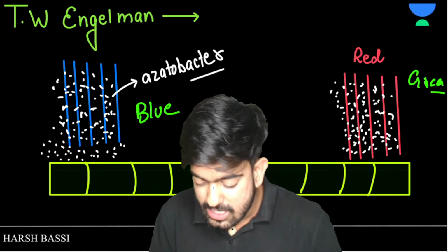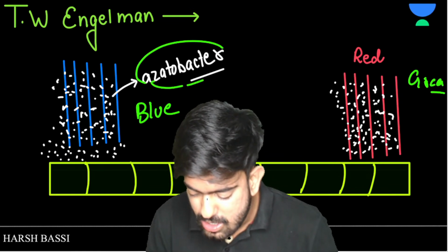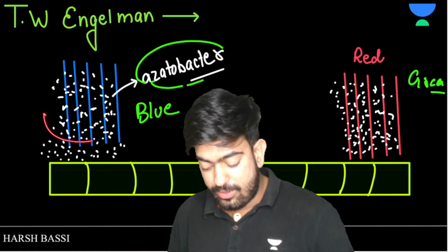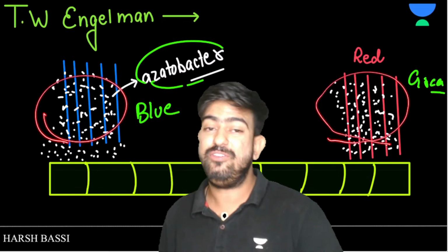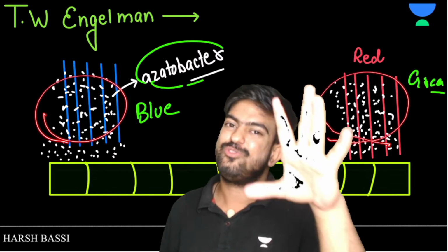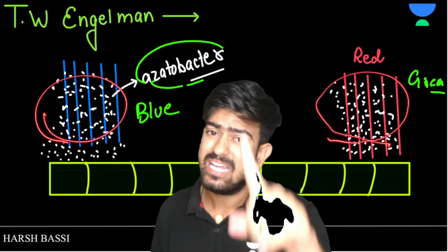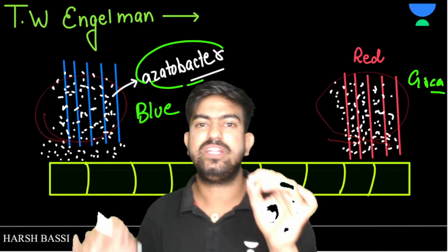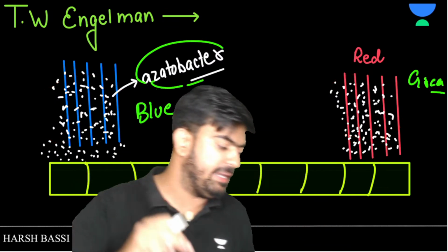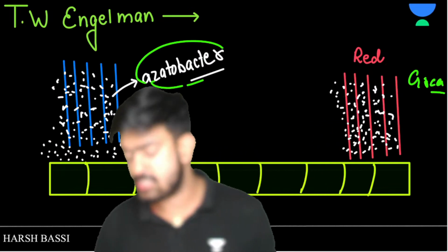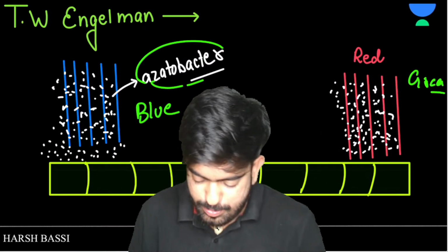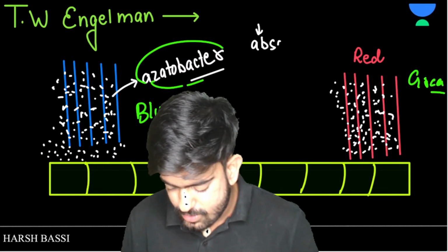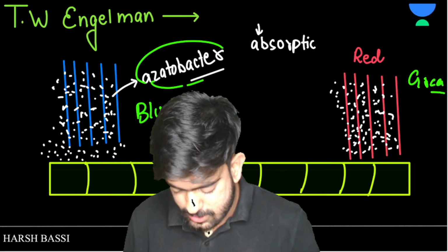So he used aerobic bacteria also. He placed the bacteria, and they were found in these regions only, where photosynthesis was maximum. And this person was the first one to discover the absorption spectrum of photosynthesis. Clear?